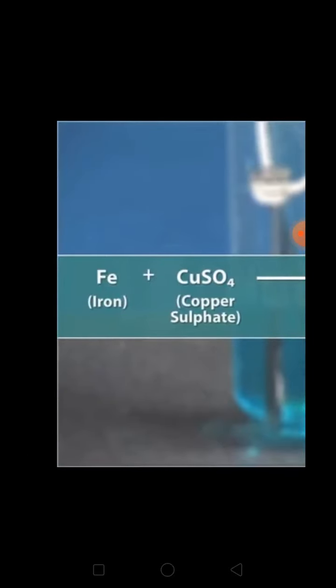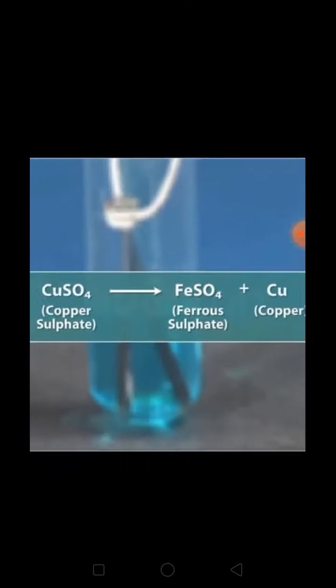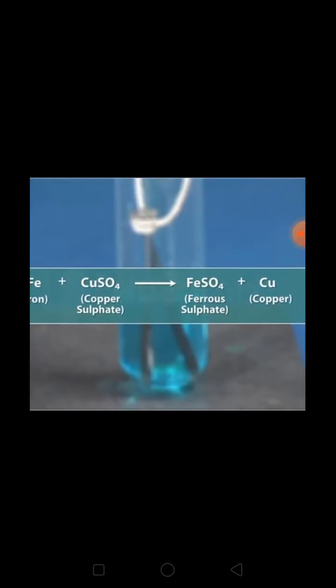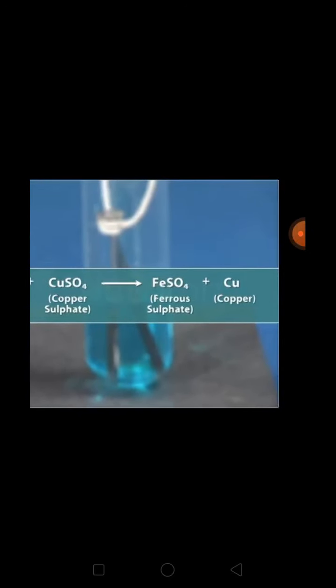Iron is the stronger one whereas copper is the weaker one. So iron displaces copper from its salt solution and forms FeSO4. Simply, iron has kicked copper out from its position and stays there. In place of copper we have to write iron, so it naturally becomes FeSO4, and copper is now alone, so it is copper. See, you understand?